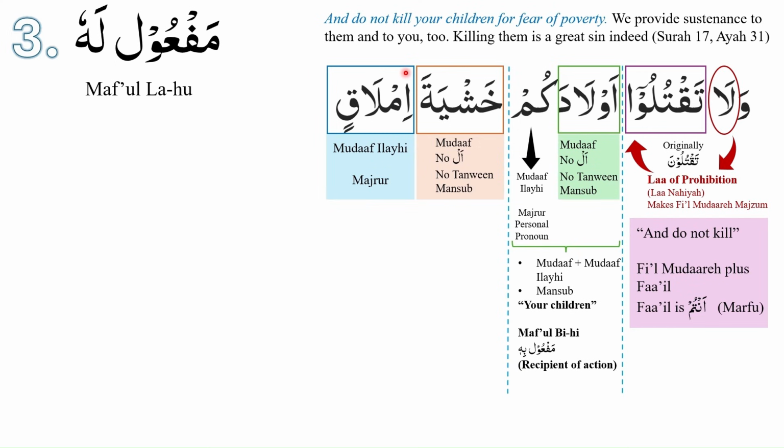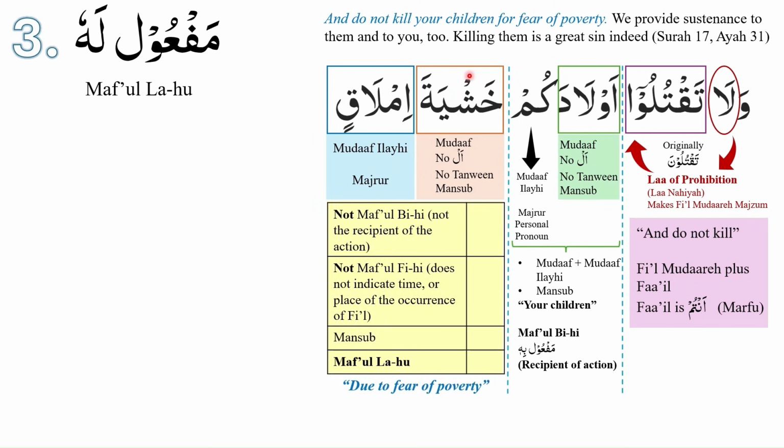Khashyata imlaqin is a mudaf ilayh combination and it is mansoob. Khashyata imlaqin can be translated as due to fear of poverty. The literal translation can be fear of poverty. Let us pay attention to khashyata imlaqin. It is mansoob because the mudaf is mansoob.